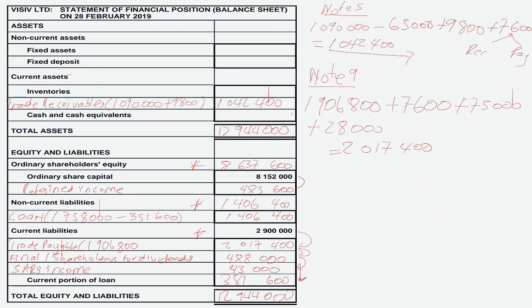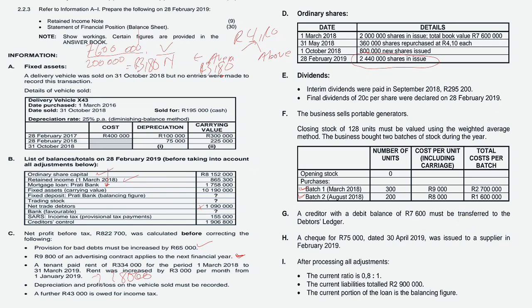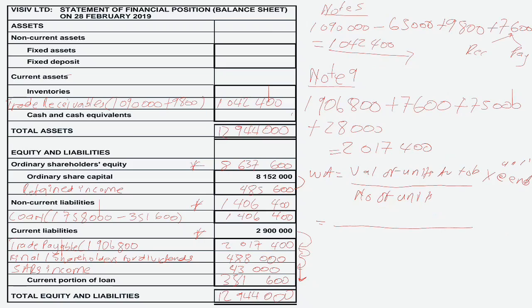So weighted average is the value of units available to be sold, divided by the number of units available to be sold, and then you multiply by units at the end. When we check our values, the first batch was given as 2,700,000. So your calculation is going to be 2,700,000.